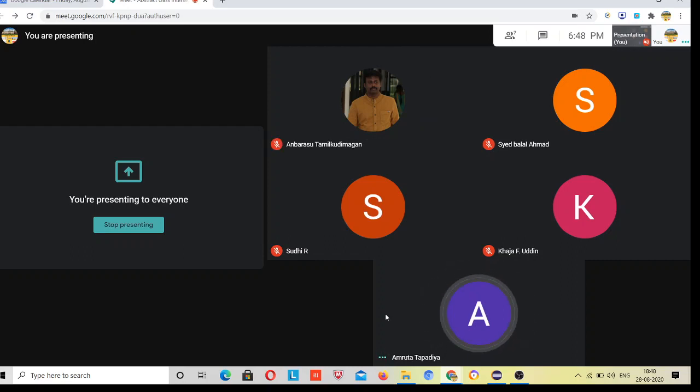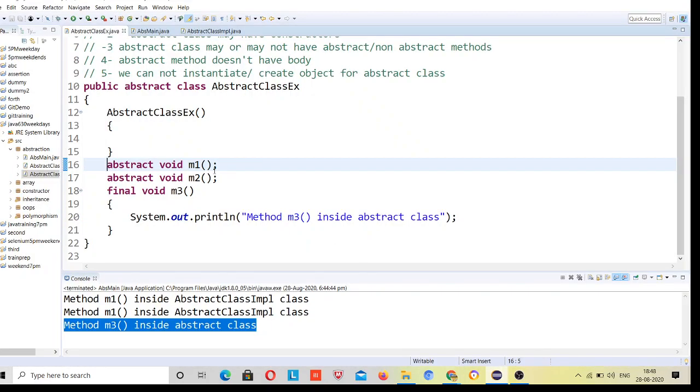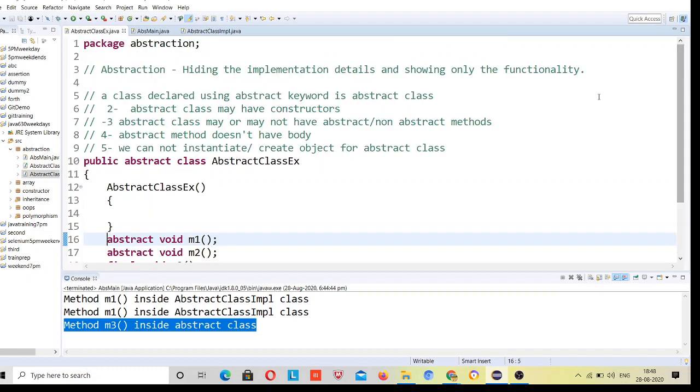I joined late. Okay. So abstract class is the class which is declared using the abstract keyword. So why abstract class? Just because you want to perform abstraction. What is abstraction? Hiding the implementation details and showing only the functionality, right?